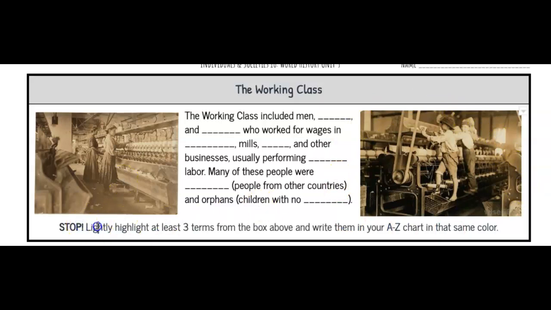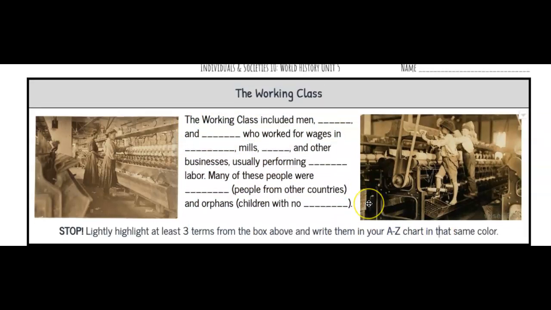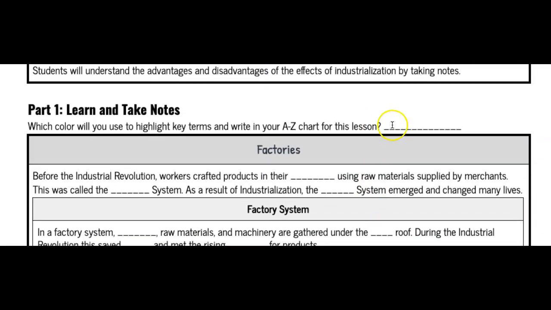That's it for this video. Be sure to stop and lightly highlight at least 3 terms from this box, as in just this information above, and write them in your A through Z chart in the same color that you chose up here in part 1. Good luck, and ask your teacher if you need any help.